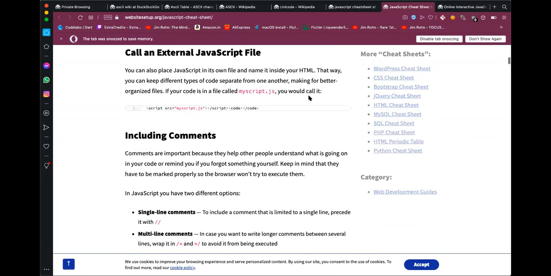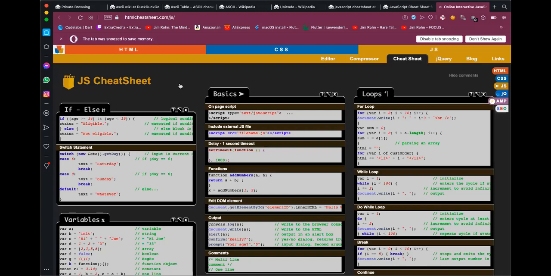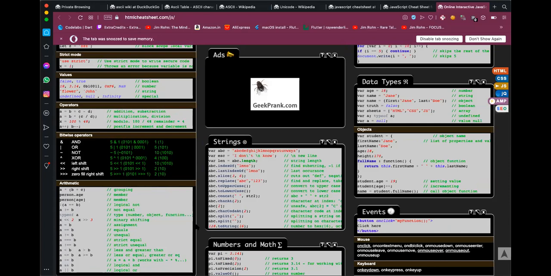Let's look at the next one. Yeah, something like this. So when I'm talking about strings, there are some string utility methods already here, like indexOf, lastIndexOf, slice, replace, uppercase, lowercase, concat, charCodeAt, split. This is not as exhaustive as I would like it to be. I mean, this is one of the cheat sheets. You can get another one which has more helper methods. This will at least help you keep in mind that, hey, this helper method is available.